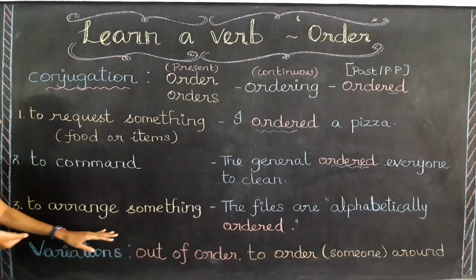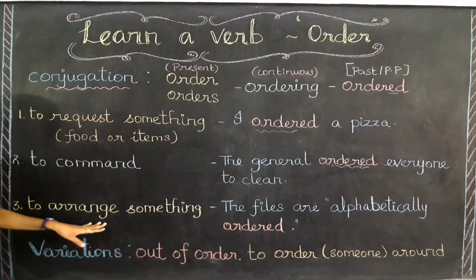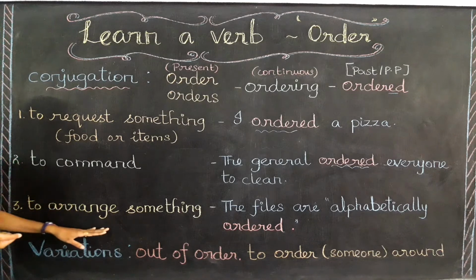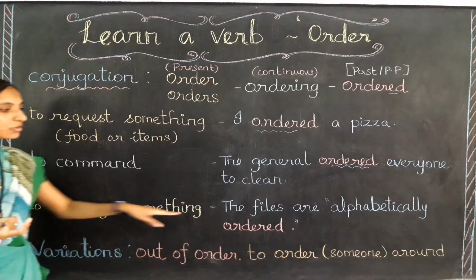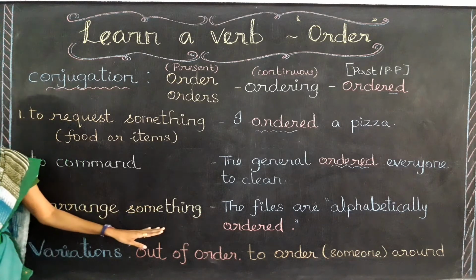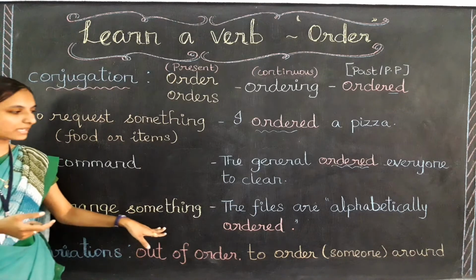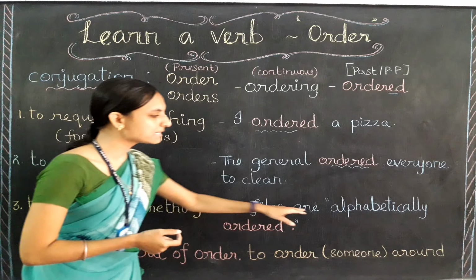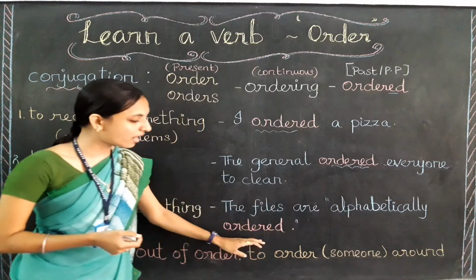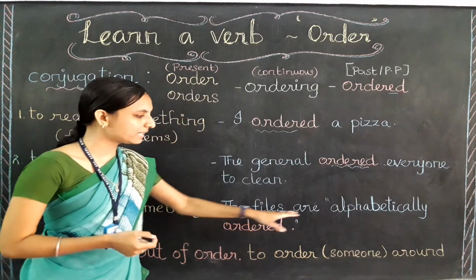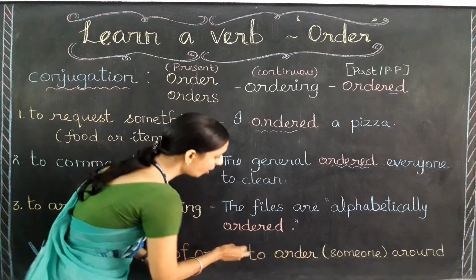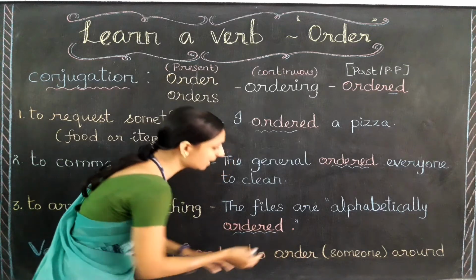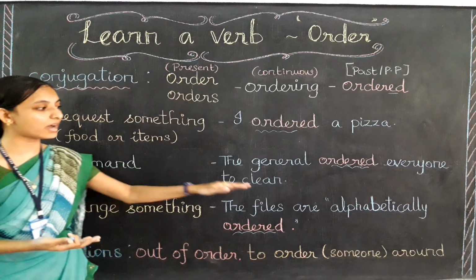Okay, let's learn the third meaning of the verb order: to arrange something. Here the verb order stands for the meaning of arranging something. Let's learn with an example so that I can explain it easily. The files are alphabetically ordered. Here it means that I am arranging them in alphabetical order.